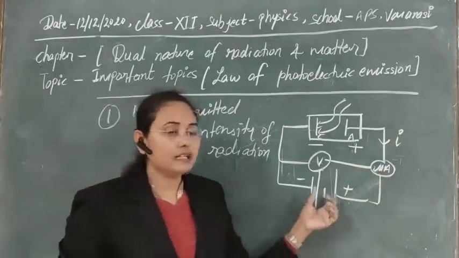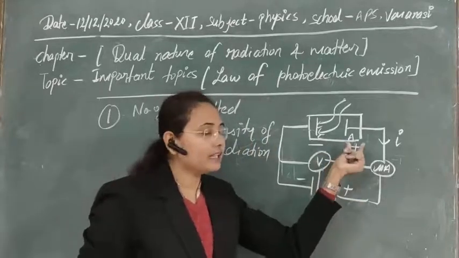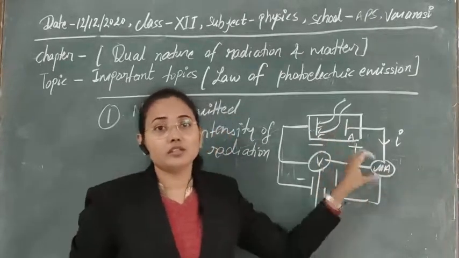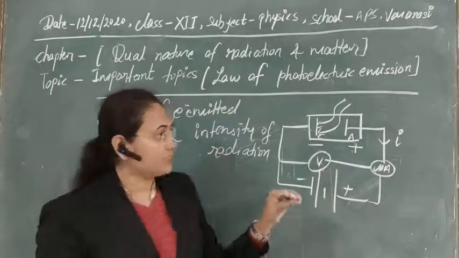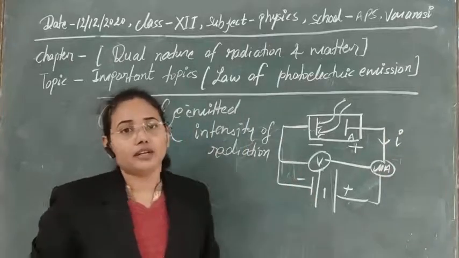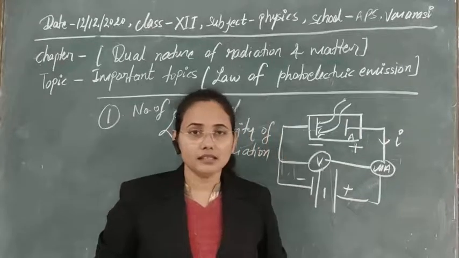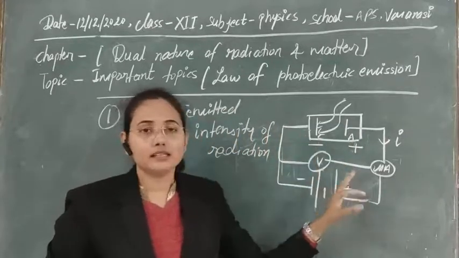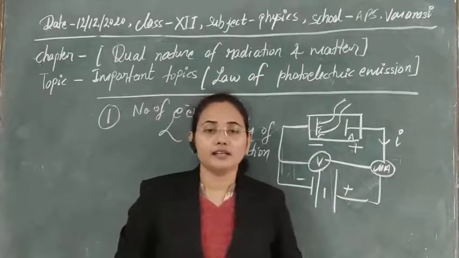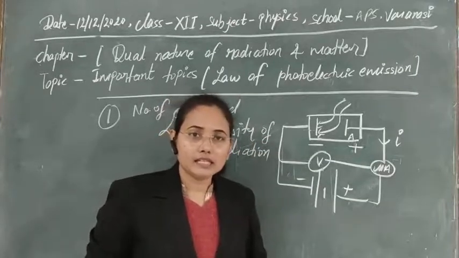When we increase the strength of the positive potential, we are providing attractive strength to the anode, and due to that electrons are attracted to the anode, the circuit is completed, and the photoelectric current increases. So simply, with an increase in positive potential, there is an increase in photoelectric current. Now suppose we increase the positive potential and suddenly decrease it to 0.